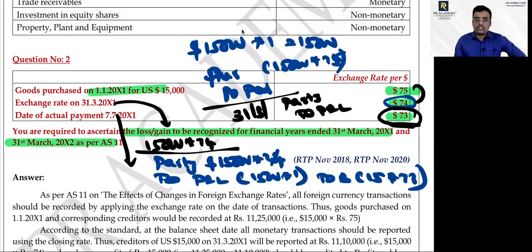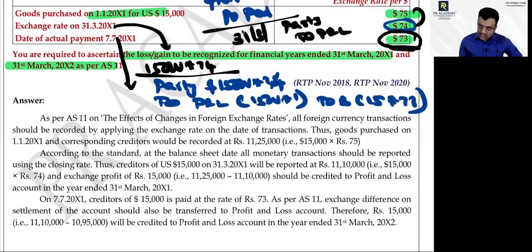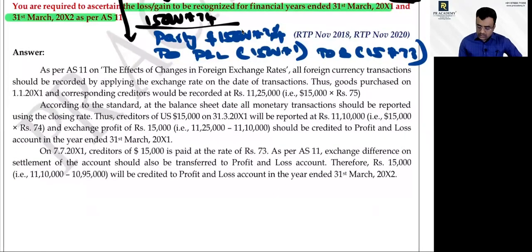The difference of one is a profit. Do you agree with me? Yes, sir. You go through all these things, you will understand.